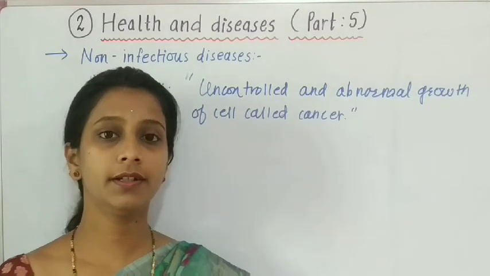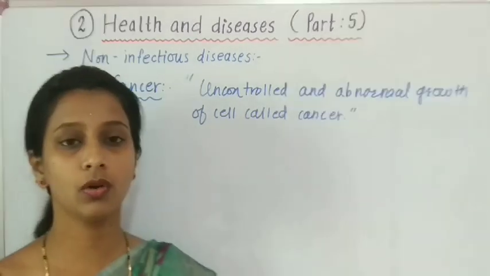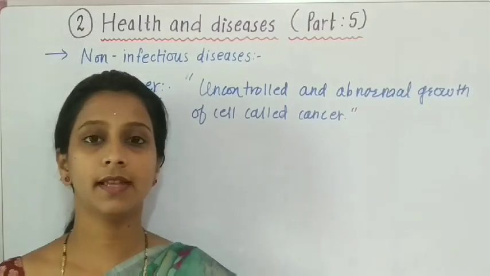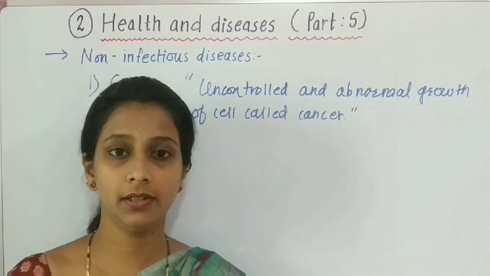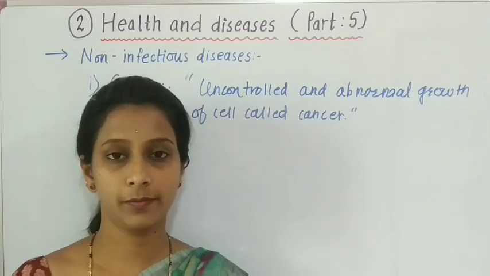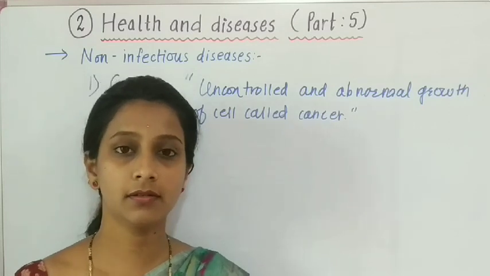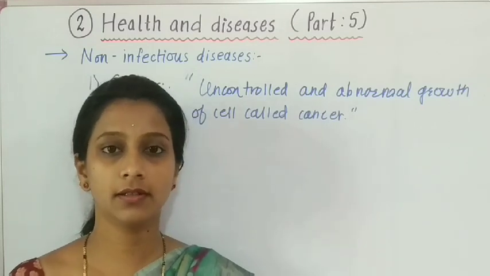Now students, according to the lumps occurring in the body or the growth of cells, cancer is mainly divided into two types, called benign cancer and malignant cancer.